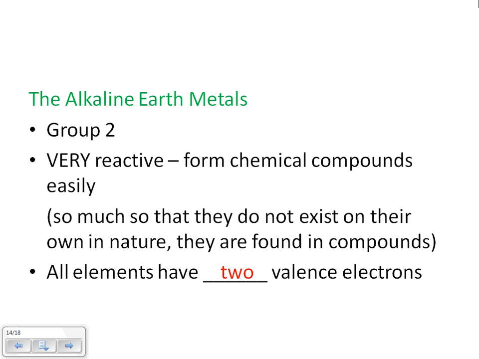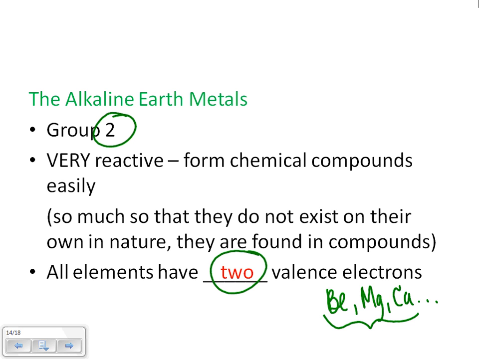The ones in this group are beryllium, magnesium, calcium, etc. Those are the ones that you will need to know and draw. If you drew the Bohr-Rutherford diagram for those 3 elements, again, you would have 2 electrons in the outermost shell. So hopefully you see a pattern. Group 2 has 2 valence electrons. Ooh, look at that.